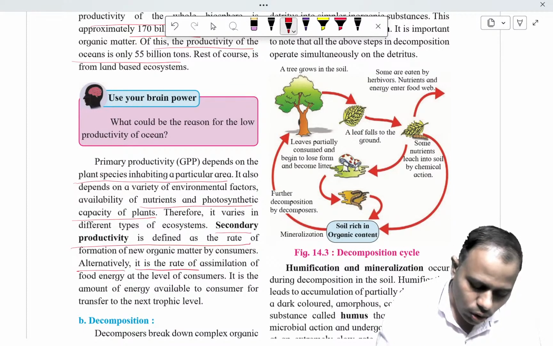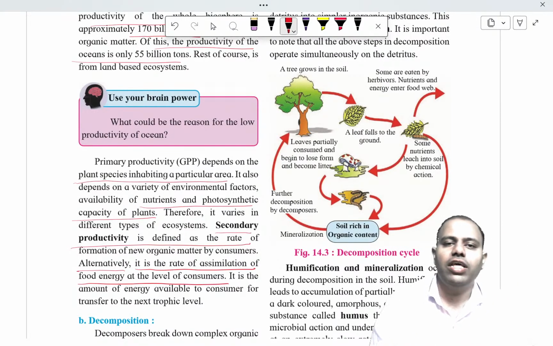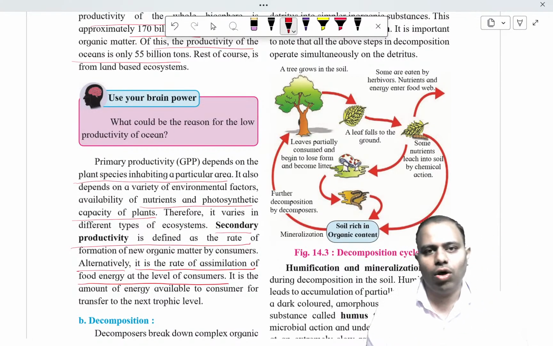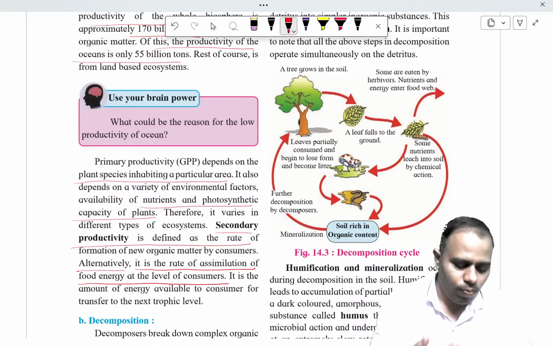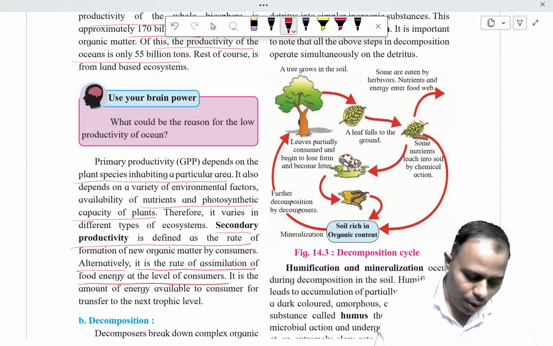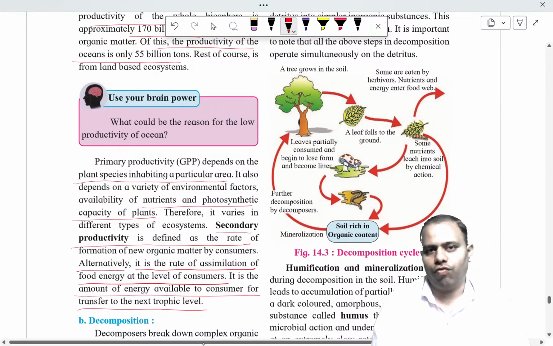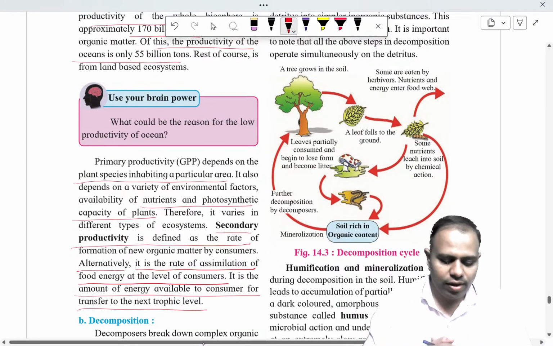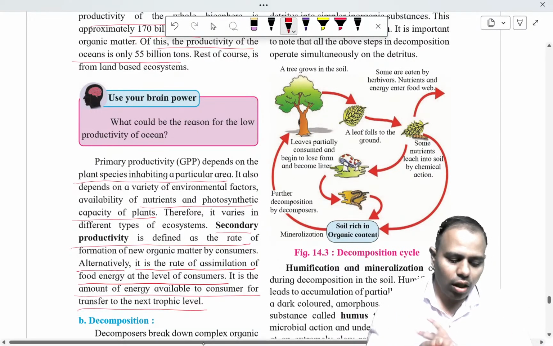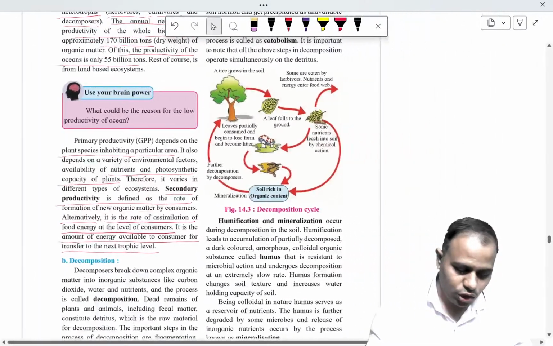Alternatively, it is also the rate of assimilation of food energy at the level of consumers. Whatever food energy is assimilated by the organism, which it gains from plants, is called secondary productivity. It is the amount of energy available to the consumers for transfer to the next trophic level. So whatever energy the herbivores pass to the next trophic level is actually called the productivity. Let's see the next point, that is decomposition.